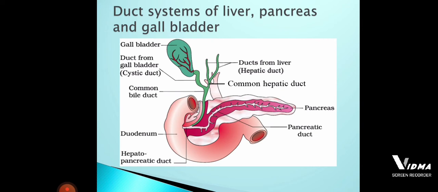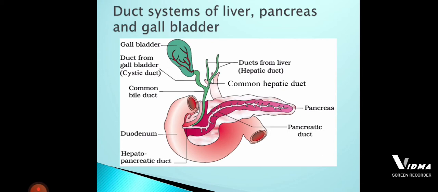So here you can observe in the diagram the ducts from the liver. The liver is a bilobed structure, where from each lobe there arises a hepatic duct. Okay, so these hepatic ducts join together and form one common duct, that is called the common hepatic duct. This common hepatic duct will be carrying the bile juice from the liver, and that bile juice will be stored inside the gallbladder.